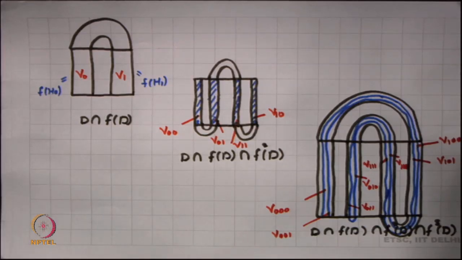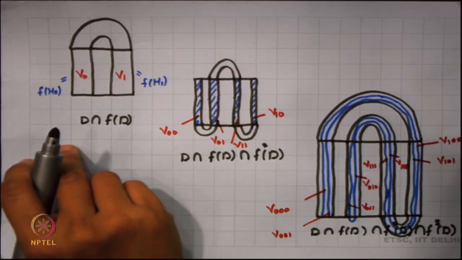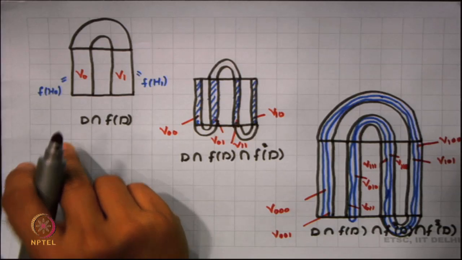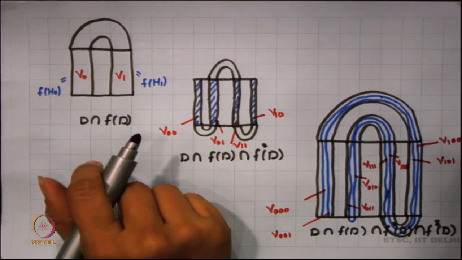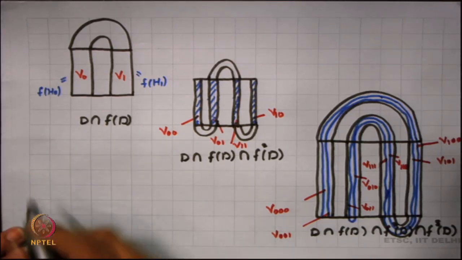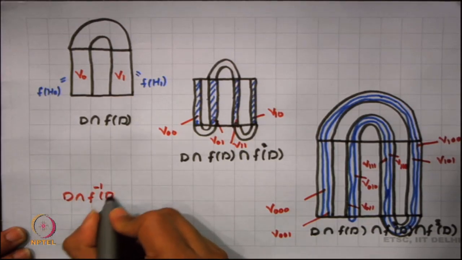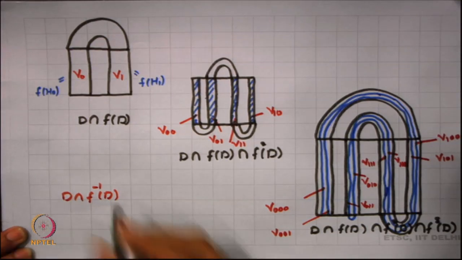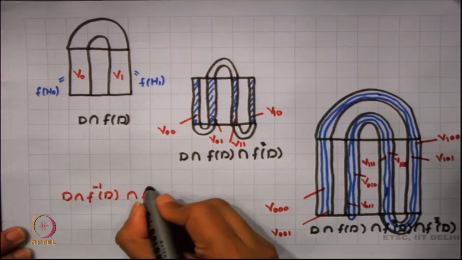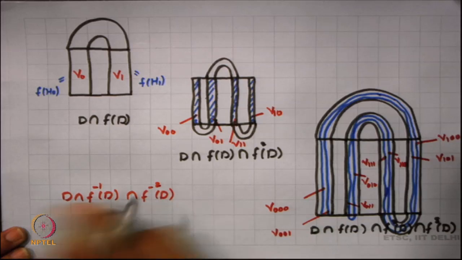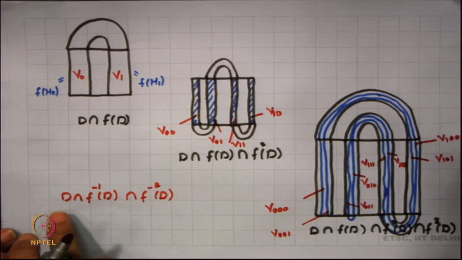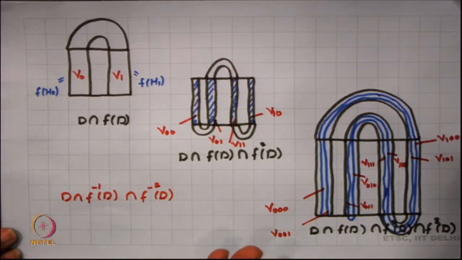But the Smale horseshoe is a little bit more than that, because here we are also looking into F inverse. So, I can think of D intersection F inverse D, and then I can again look into the intersection with F minus 2 D, where D intersection F inverse D is going to give me horizontal rectangles. So, I keep on getting more and more horizontal rectangles.